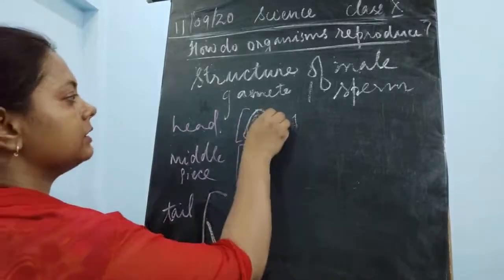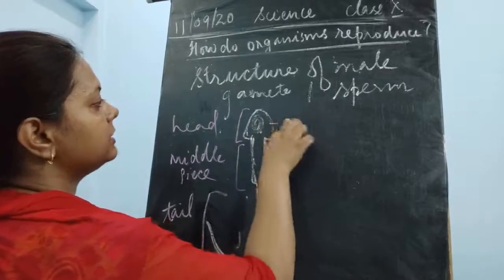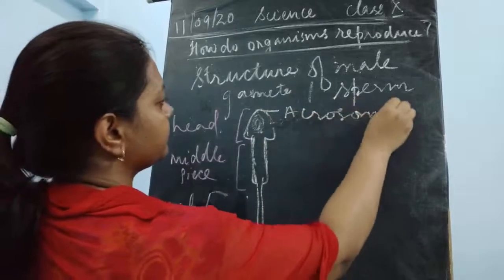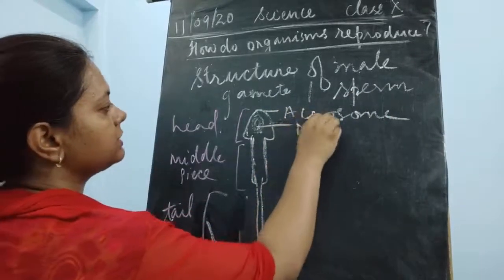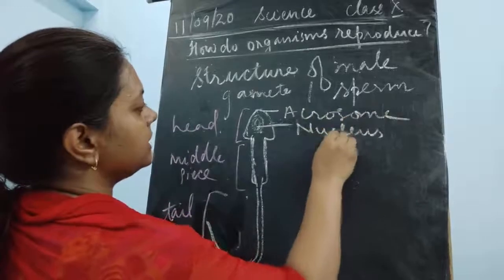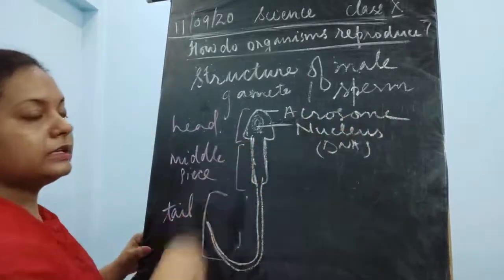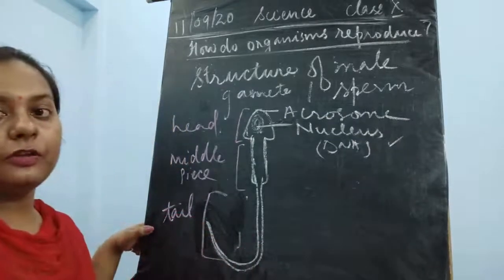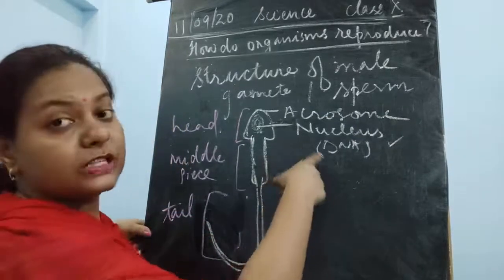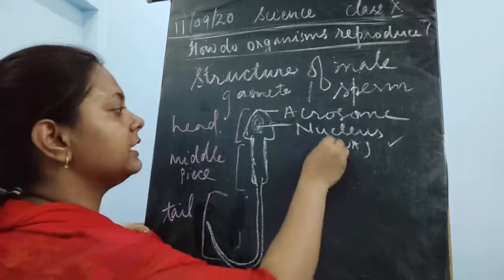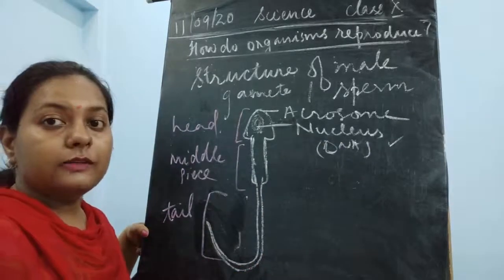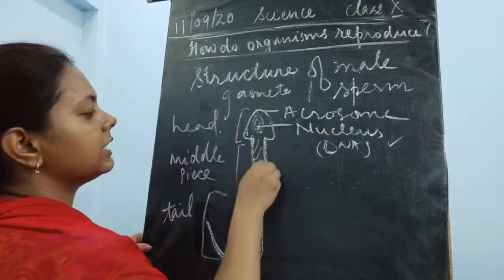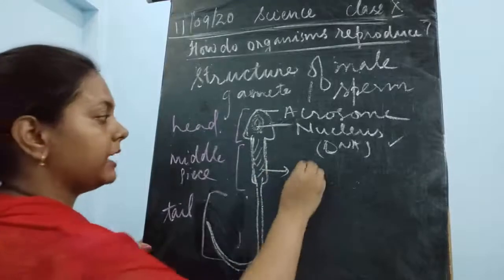So this is the head, and the tip of this head is the acrosome. It contains the nucleus, which has DNA, and this male gamete is responsible for the development of a new individual, that is this nucleus which contains DNA. This DNA is going to fuse with the female nucleus. Now the next part is this middle piece. This contains only mitochondria.